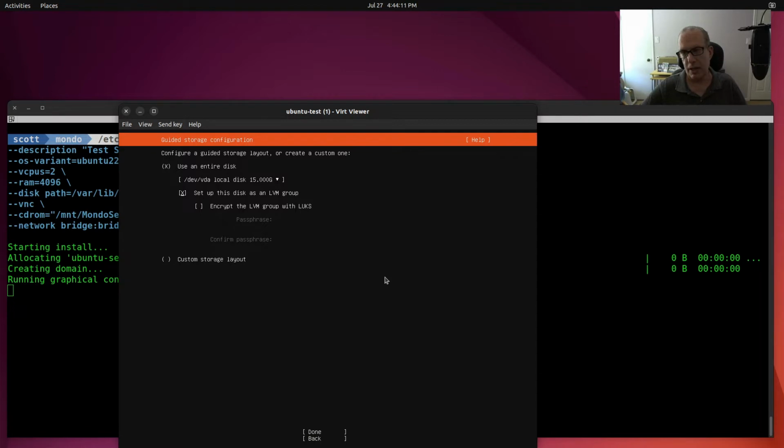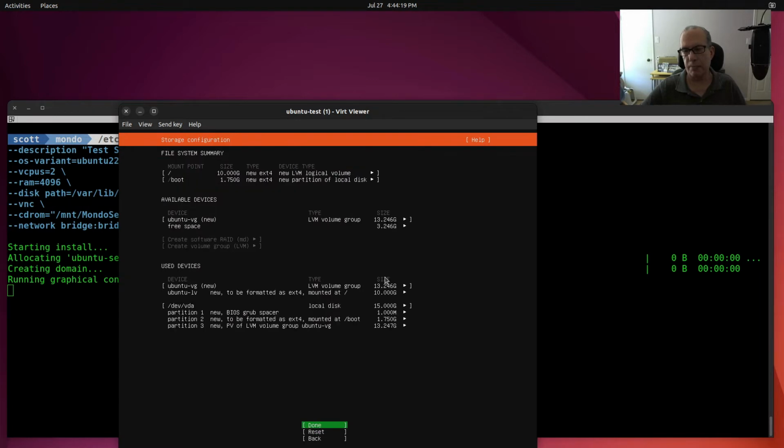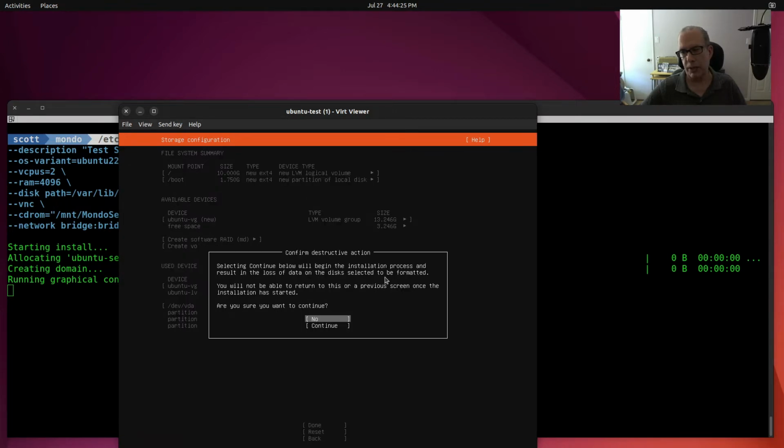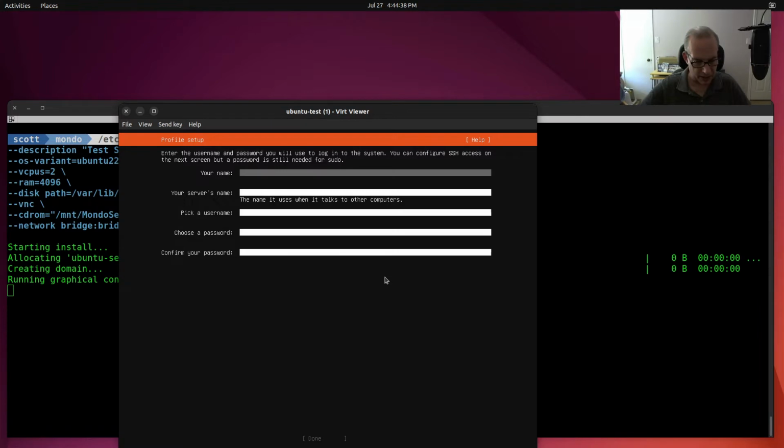entire disk. The entire 15 gigabytes that we reserved for this particular machine. And then the way the mount points are set up for the disks are fine, so I'll do a done. And it says, do you really want to continue? And it says it'll result in loss of data if you continue. Well, it thinks it's a physical hard disk. So of course I say continue.